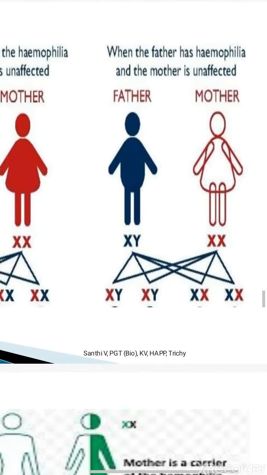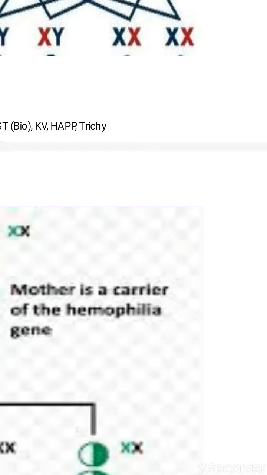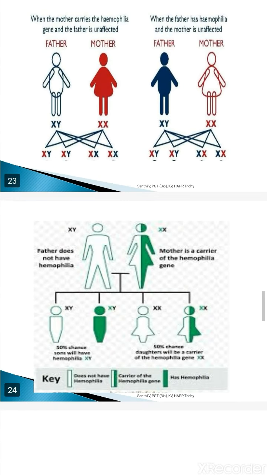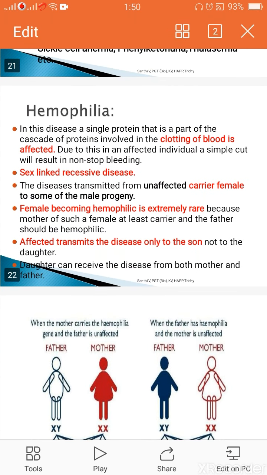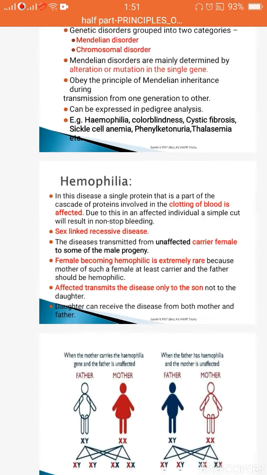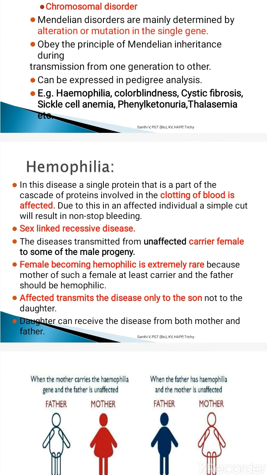When you observe sex-linked or X-linked inheritance, females normally don't suffer from it. Why? Because females have two X chromosomes. If any one of the X chromosomes is affected, they will be showing the normal feature. They won't be suffering from any problem, so they are unaffected. Why? Because the disease-carrying gene is a recessive gene, and the dominant gene is normal. So the carrier female won't show any problem outside. They will show a normal phenotype.